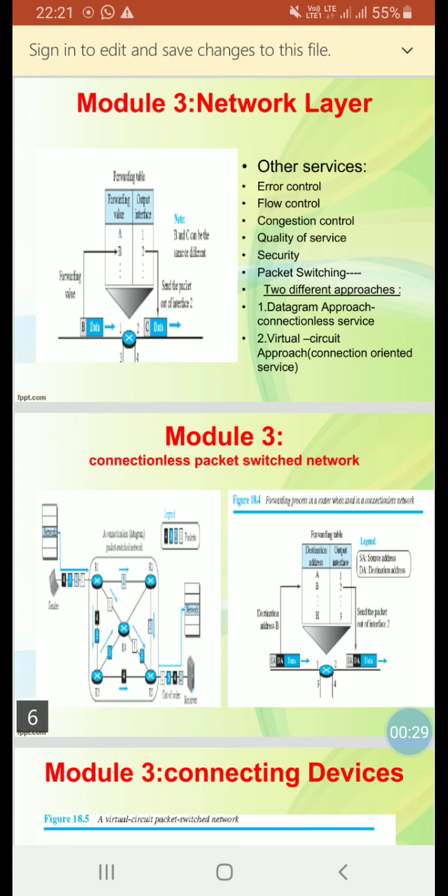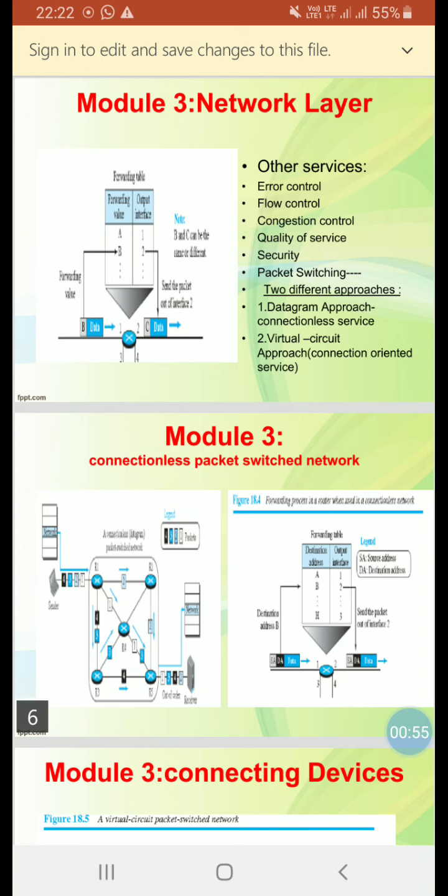Packet switching is used at the network layer only, because the unit of data at this layer is a packet. At the network layer, a message from the upper layer is divided into manageable packets and each packet is sent through the network.